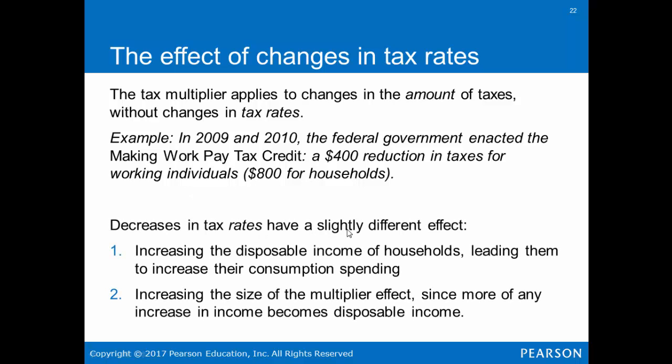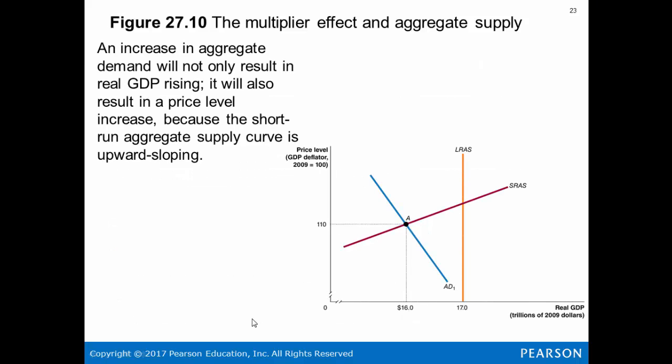Decreases in tax rates have slightly different effects. A decrease in the tax rate is an increase in the disposable income to the household, leading them to increase their consumption spending. It increases the size of the multiplier effect, since more of any increase in income becomes disposable.